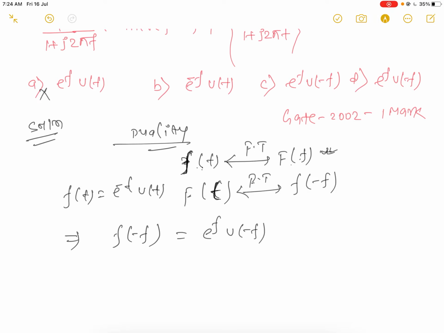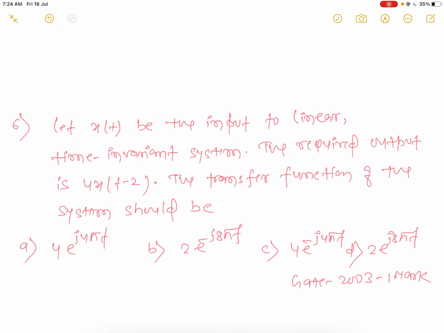Which one will be the right answer? Option A will not be the right answer. Option B will not be the right answer. Option C will be the right answer. This one was asked in GATE 2002 for 1 mark. Very simple. Now comes to the next question.